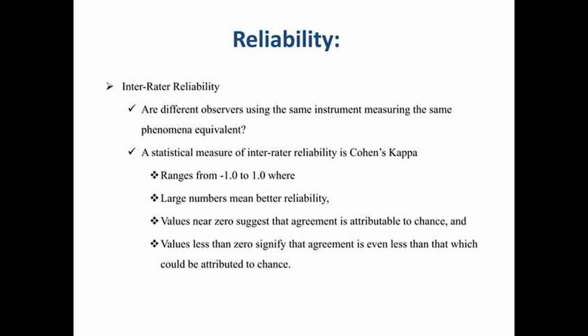A statistical measure of interrater reliability is Cohen's kappa. The range is from minus 1.0 to 1.0, where larger numbers mean better reliability. A value near zero suggests that agreement is attributable to chance, and a value less than zero signifies the agreement is even less than that which could be attributed to chance.